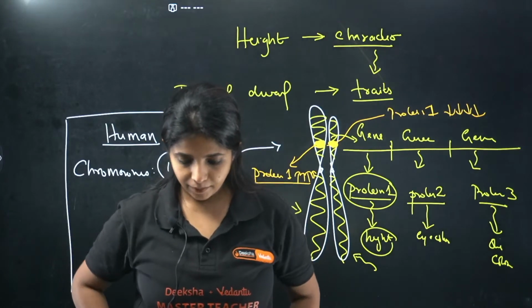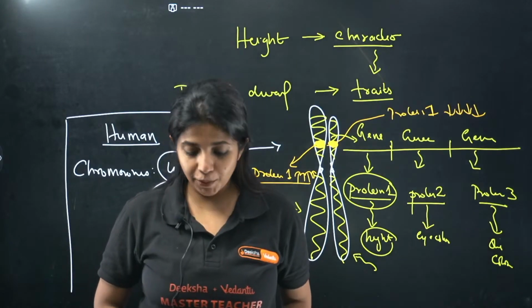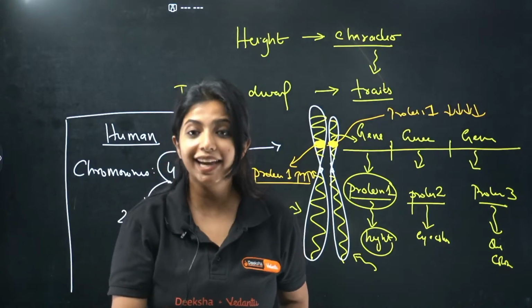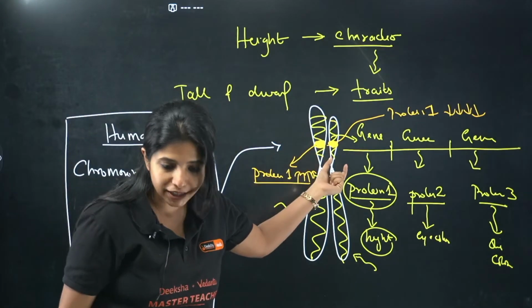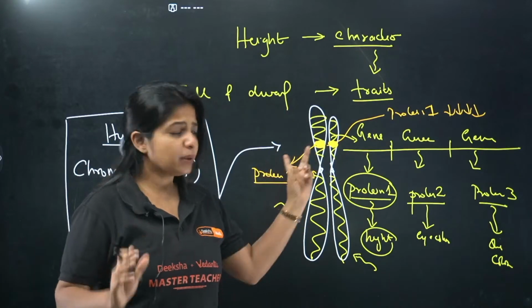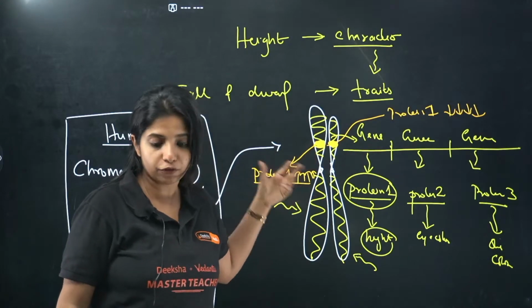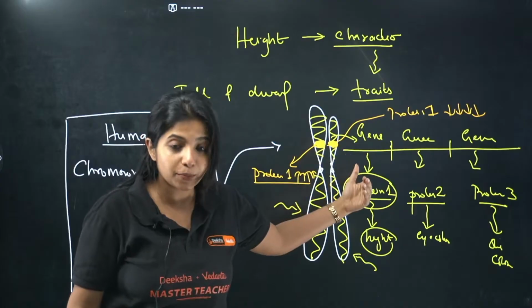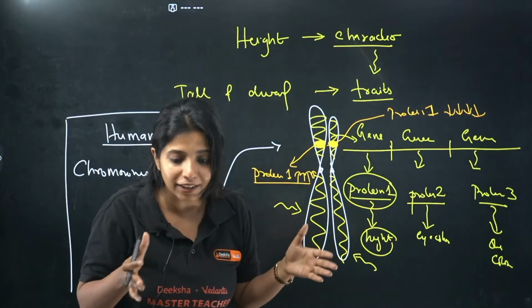Guys, I'm asking you a question. Any idea? Over here, you have two genes. Both of them are coding for your height itself, but there are two varieties. One gene is coding for more protein, one gene is coding for lesser protein. What do I call these two different types of genes?